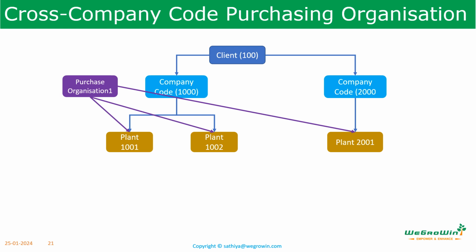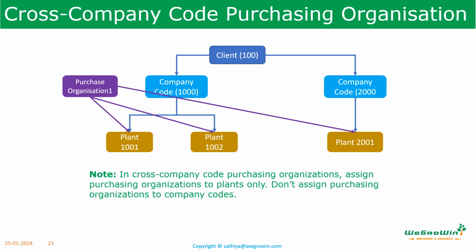Some big customers or some centralized customers will have only one purchase organization to procure the materials, which will be controlling all the plants across the different company codes as we are showing here. In configuration, we can assign the purchasing organization to company code and to plant.